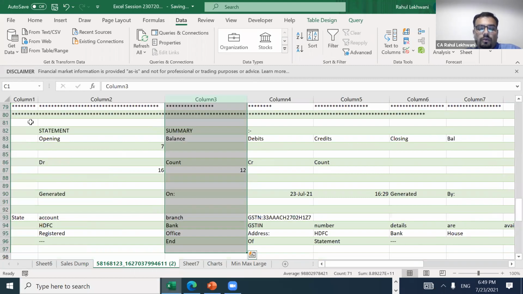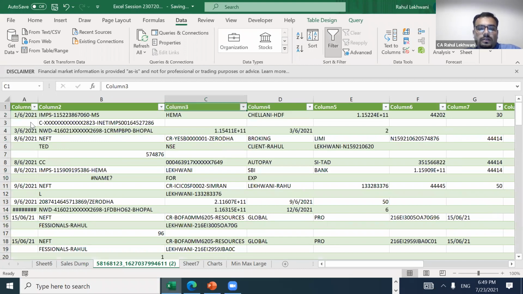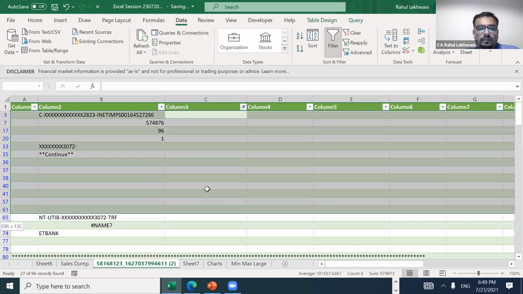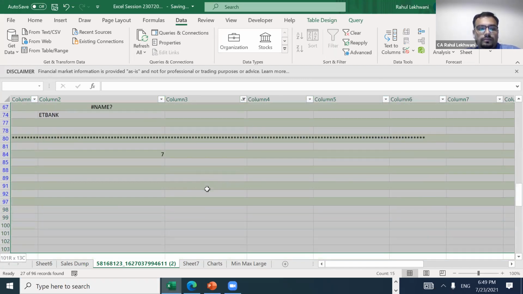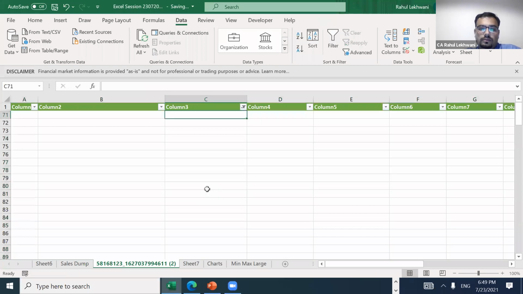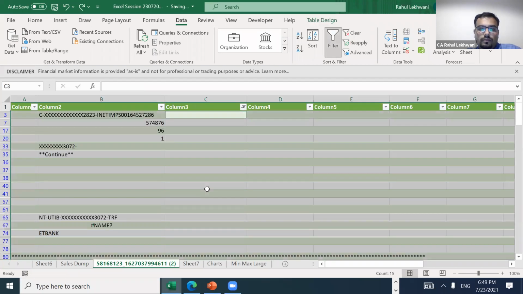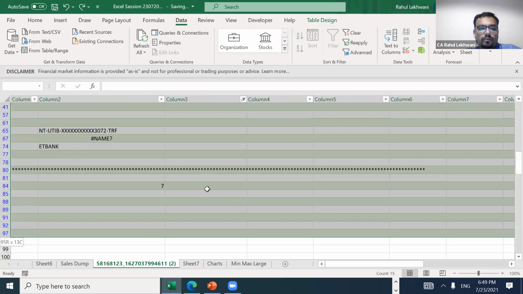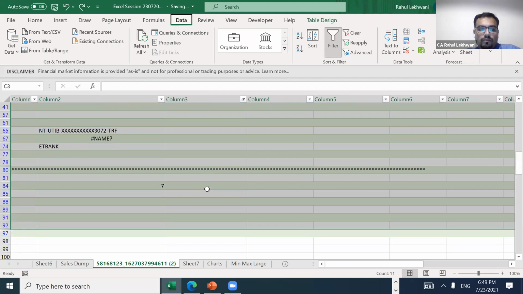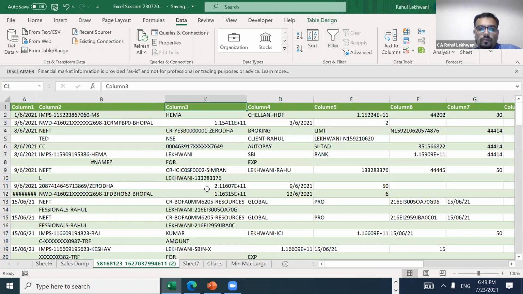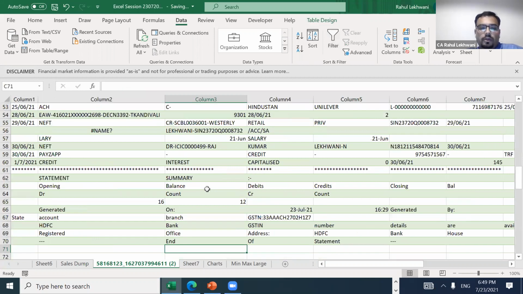So if you want to remove the blanks, you can select blank and then remove the data that is not required, right? See, this is how you can purify your data.